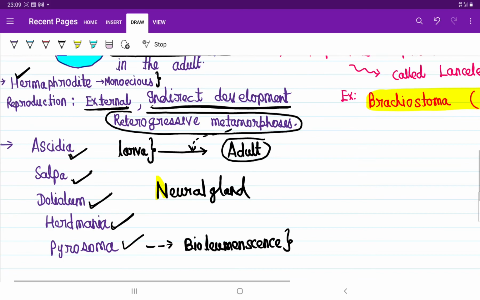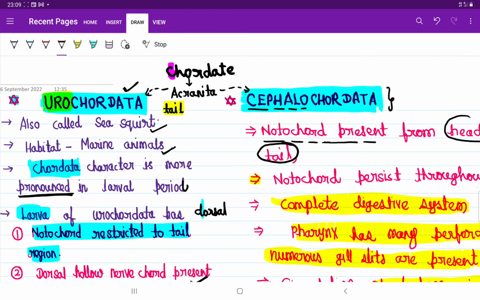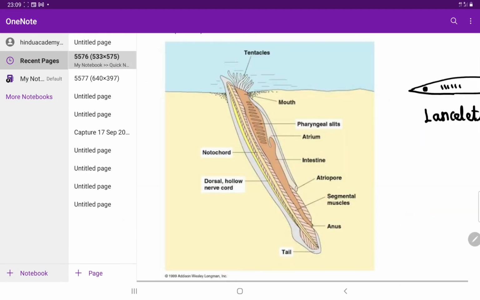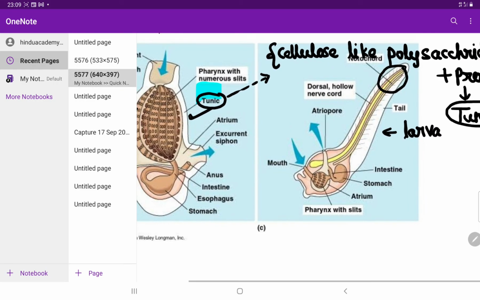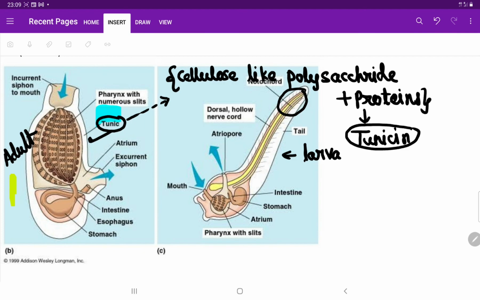So I hope urochordata and cephalochordata are very clear to you all. This is urochordata, and this is cephalochordata. I hope all these points are clear. Remaining we'll see in the next video.